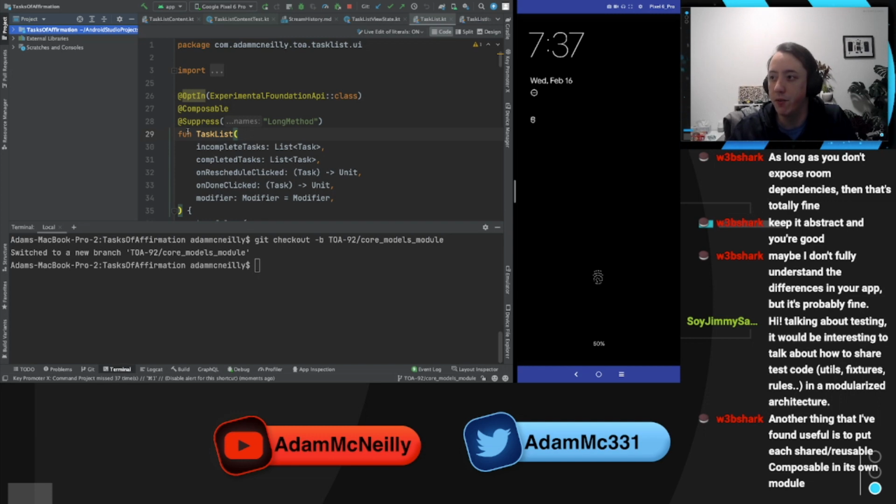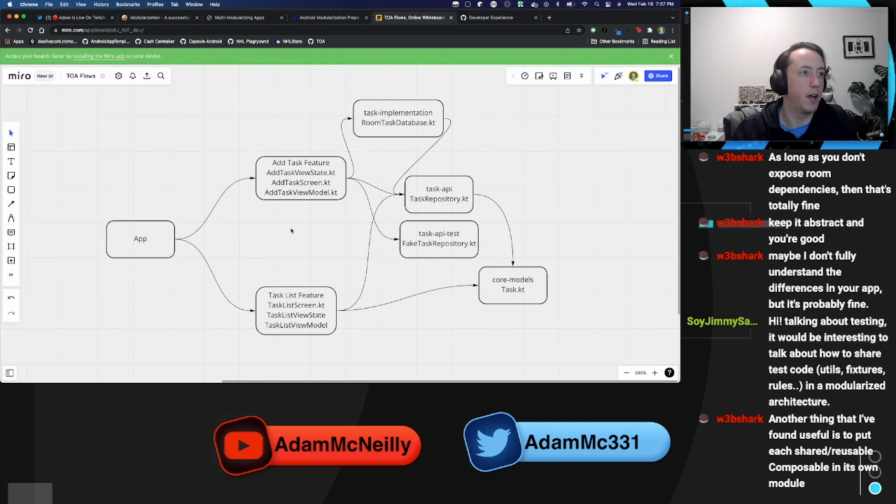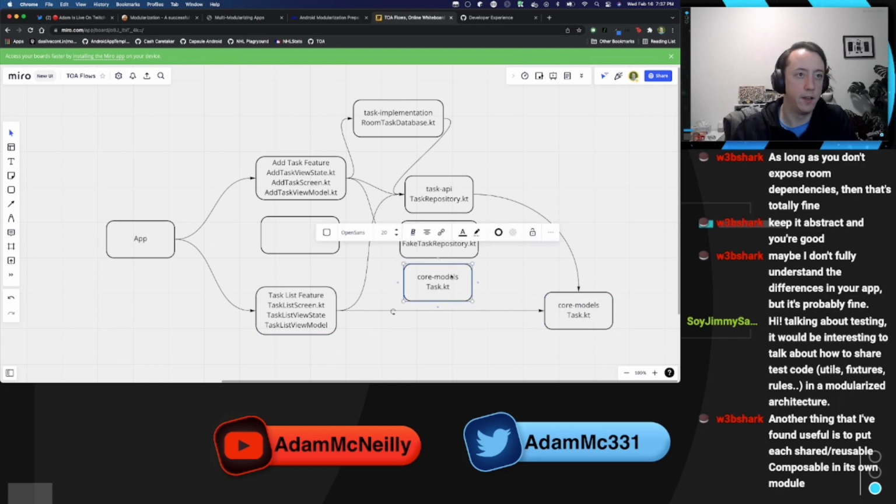Another thing that I found useful is to put each shared, reusable composable in its own module. That's definitely valid. Something that I didn't include here that I should have thought about: we have core models, and it also makes sense for there to be core UI, right?